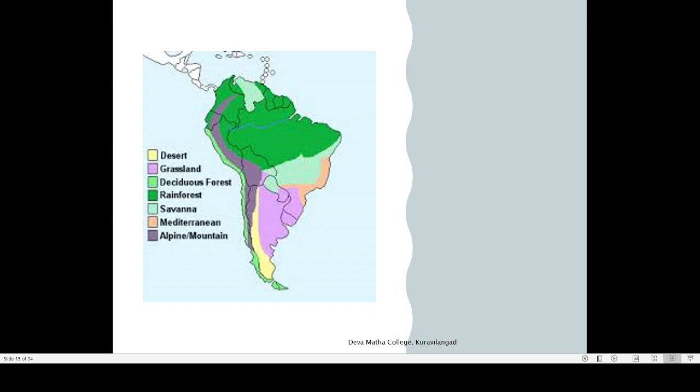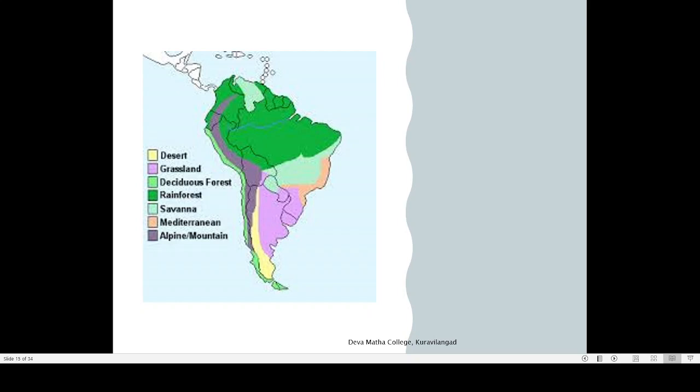And normally if you look at the deserts of the world, most of the deserts are usually located on the western side of a continent. You take Thar Desert, you take Sahara, you take the Namib Desert, you take California Desert. These are all on the western side of a major continent.